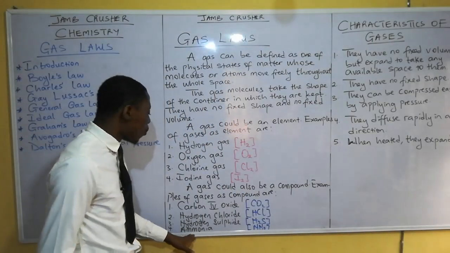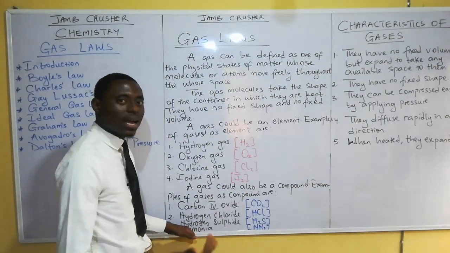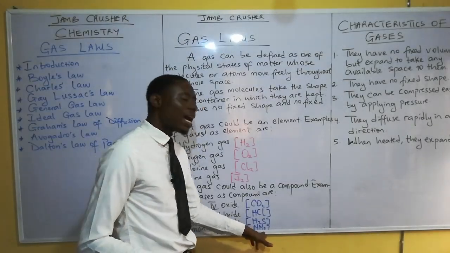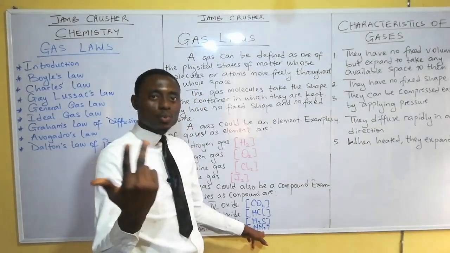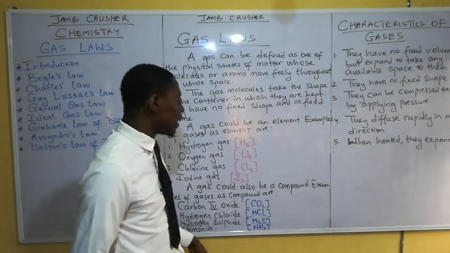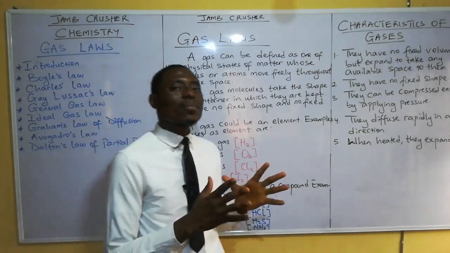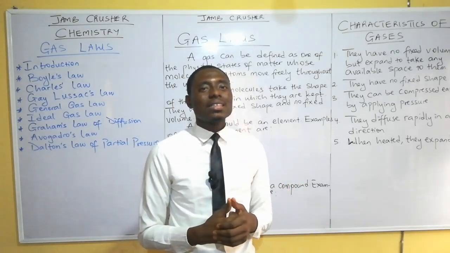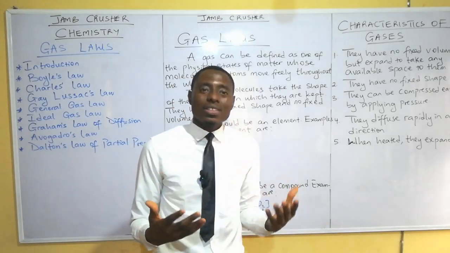Then we also have ammonia. Ammonia too is a gas. And what is ammonia? Ammonia is a combination of nitrogen and hydrogen. So we are combining two elements together, nitrogen and hydrogen. Ammonia also has a very bad smell. It smells like concentrated urine, and then it has a choking smell, a repugnant smell.